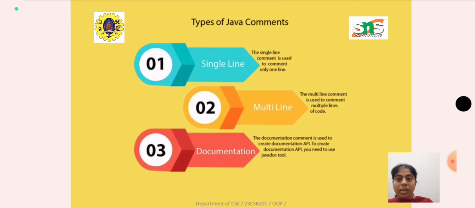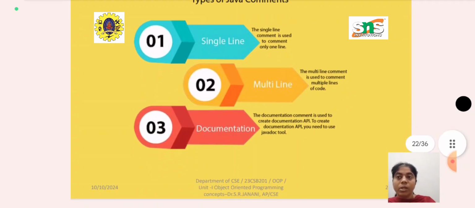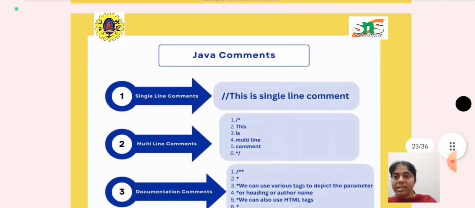And the types of Java comments: we have three types. One is single line comment, multiple line comment, and documentation comment. For a single line comment, we can give one particular line as a comment line, and for a multiple line comment we can give any number of lines for commenting. The documentation comment is used while we are creating documentation for an API. At that time we will use documentation comments, and we will see an example for all of these.